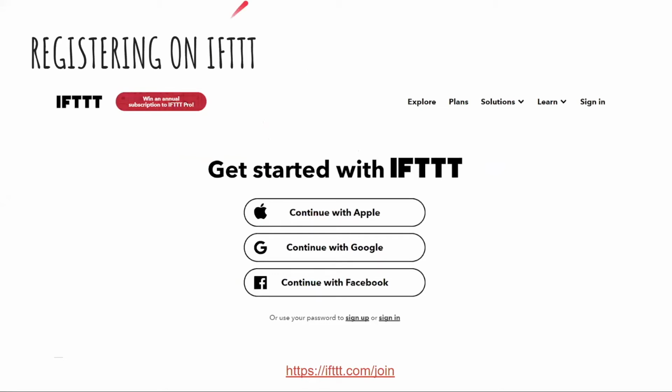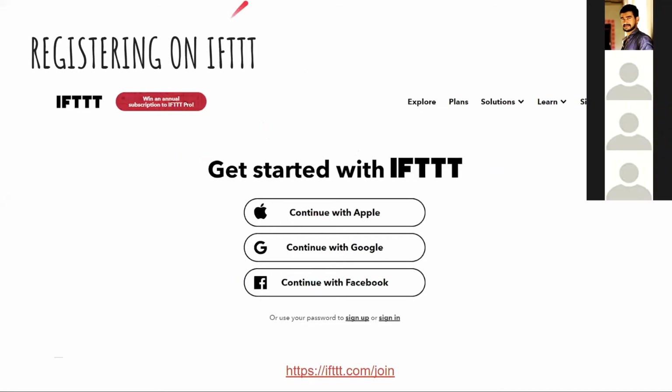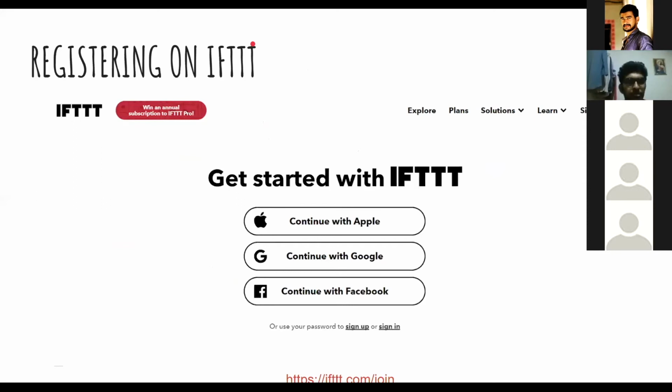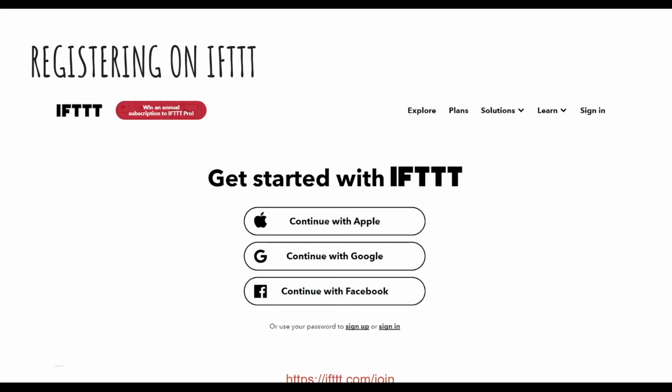Now the next thing is registering on IFTTT. We have told you about the IFTTT platform, and now it's registering on IFTTT. It's very simple to register. Just go on the IFTTT website and continue with Google or Facebook, and if you're using a Mac, you can continue with Apple. So this is a very simple task.